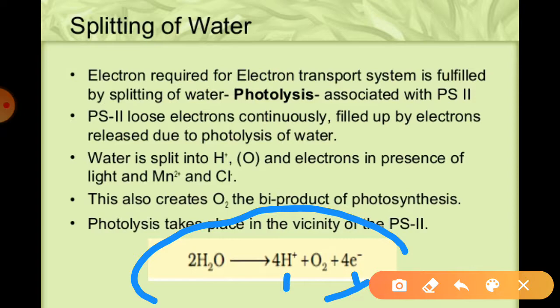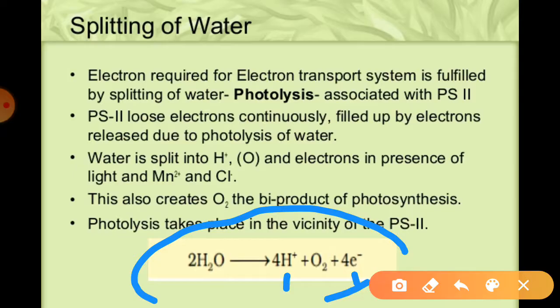In this condition, the complex for water splitting is associated with photosystem second, located on the inner side of the thylakoid membrane. Manganese and chloride ions also play an important role in the photolysis of water. Students, you must prepare one thing for your NEET examination: along with chlorophyll A, there is manganese, Mn, and magnesium, Mg. Manganese and chloride ions play a very important role in the splitting of water, due to which we get oxygen.